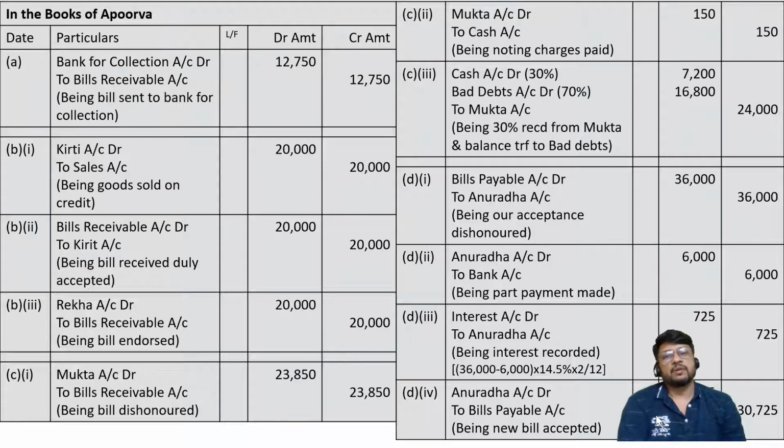And then we solved 17 different practical problems which may come in examination, out of which 12 questions were one party drawer, other party drawee, and then last 5 questions were same party can be sometimes drawer or sometimes drawee with different parties. In that case, how to do the transaction, that's what we have seen. We have also considered in the books of this party journal, in the books of that party ledger, or in the books of both the parties journal as well as ledger. We have considered lot of variety of problems.